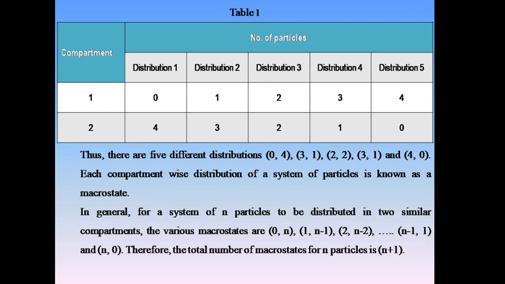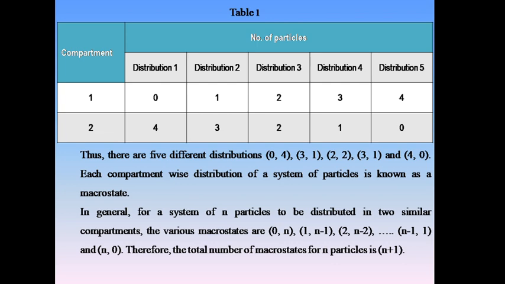This is compartment first: 0, 1, 2, 3 and 4. Then compartment second, vice versa: 4, 3, 2, 1 and 0. No two are the same, only distribution third is symmetric. Thus, there are 5 different distributions.